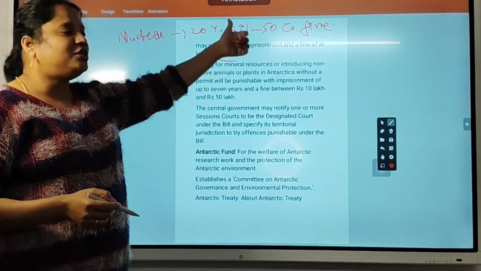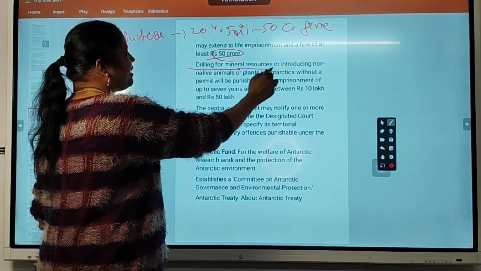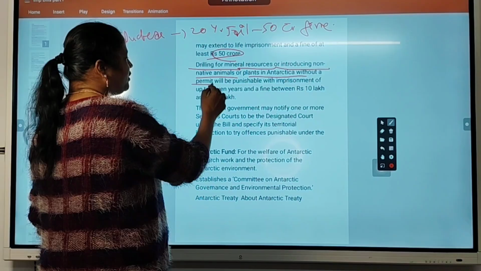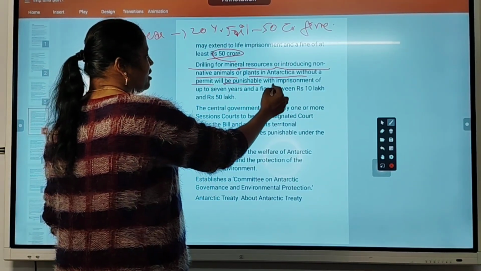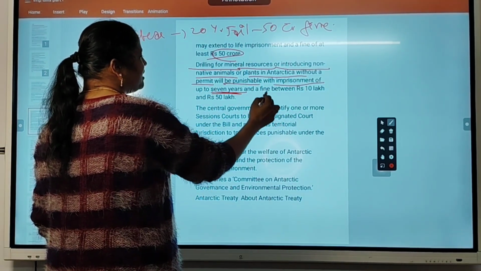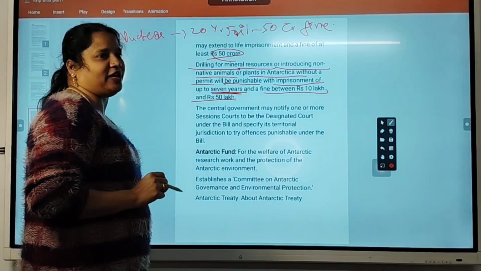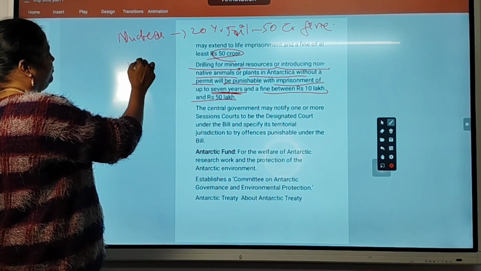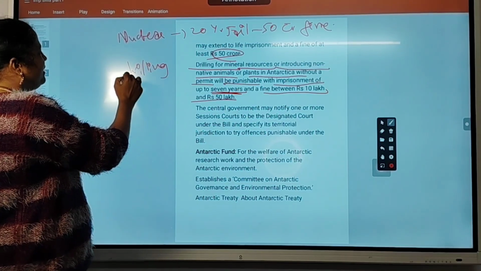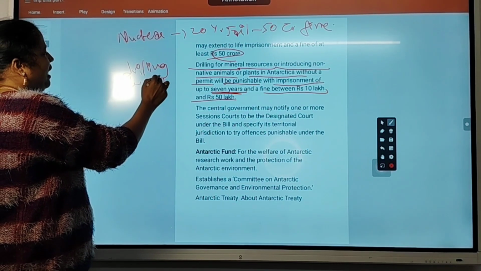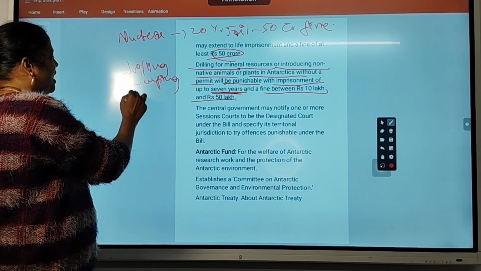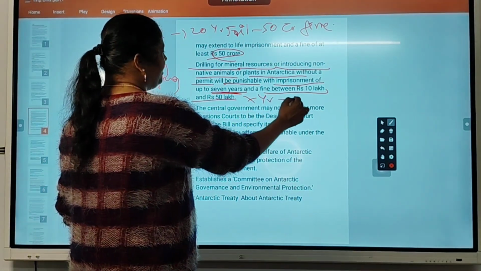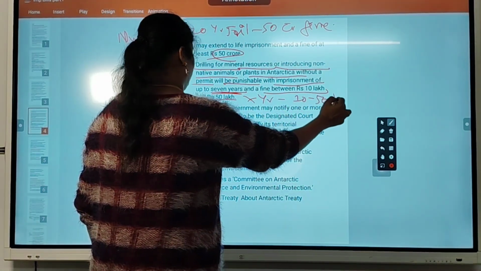Any company or any firm, if they do nuclear research in Antarctica, they will get a 50 crore fine and 20 years jail. And drilling mineral resources or introducing non-native animals or plants in Antarctica without a permit will be punishable with imprisonment of 7 years and a fine between 10 lakh and 50 lakh. If they do any other activities like drilling and dumping and introduction of any new animal there, then they will get 7 years prison and a 10 to 50 lakh fine.